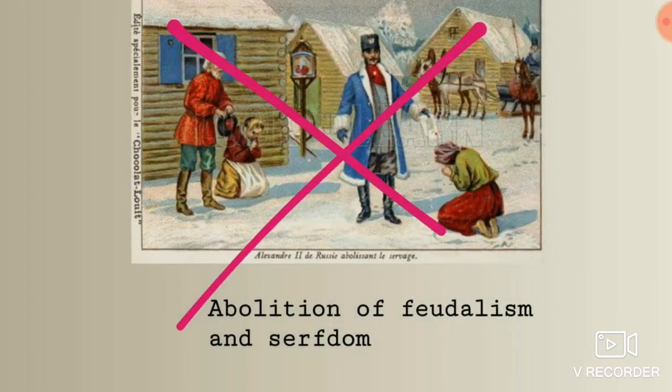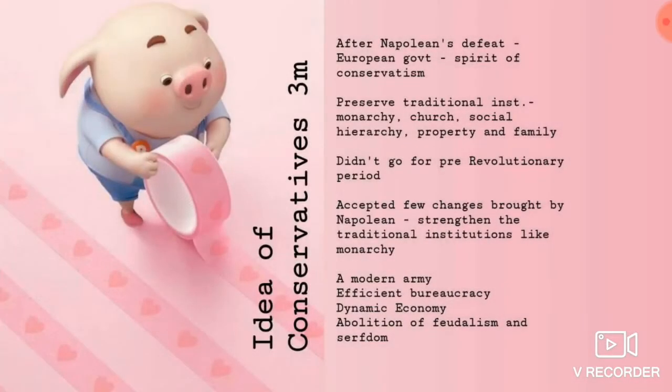And Napoleon abolished feudalism and serfdom. Feudalism and serfdom were troubling the people. When the people are troubled, they will go against the king. If those things are removed, the people will be supportive of the king, right? So only they accepted it. Are you clear why the conservatives accepted these things? Because it would make the monarchical rule stronger. More people would remain supportive of the king. So only they accepted it. Let us recap it.